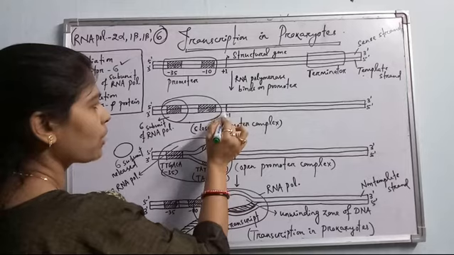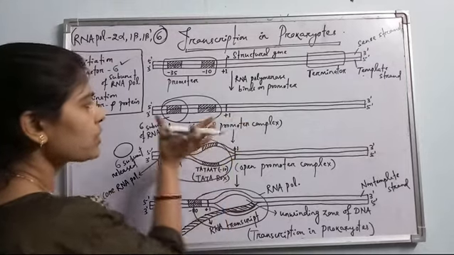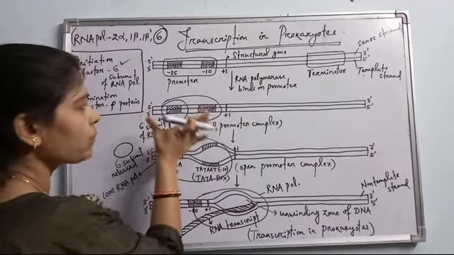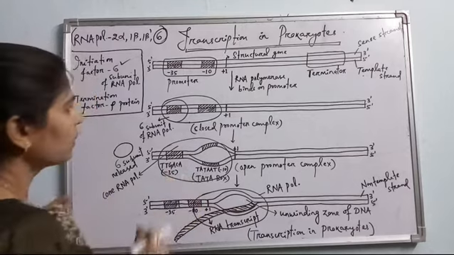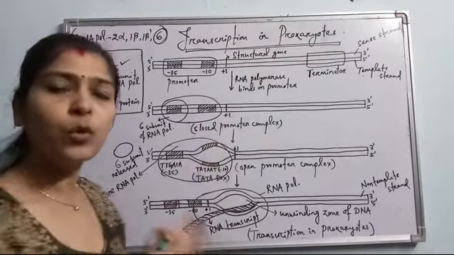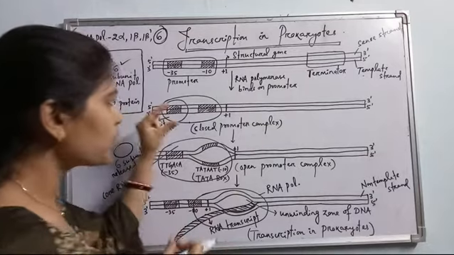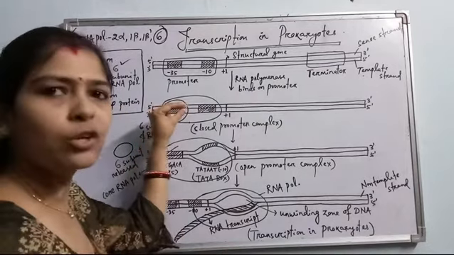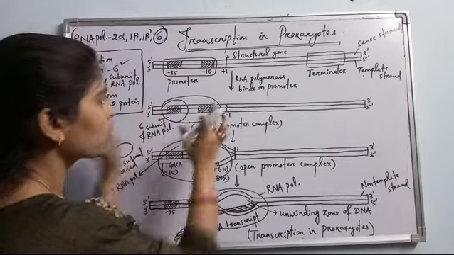See here, +1 means the structural gene starts here. First, on the promoter region only, the RNA polymerase binds. Then what happens? This is the closed promoter complex. Closed promoter complex means in this situation the DNA double strand is not unwound. The promoter zone is closed.